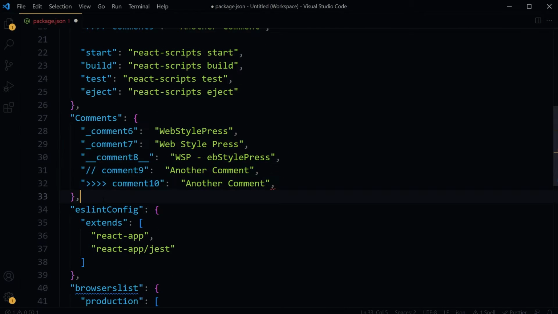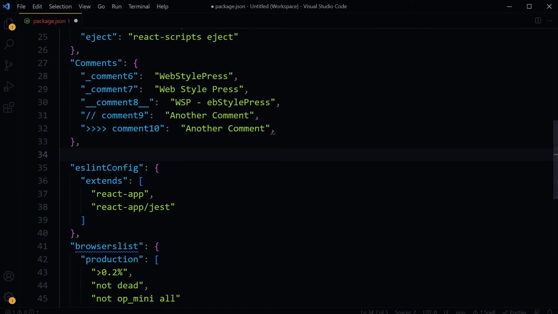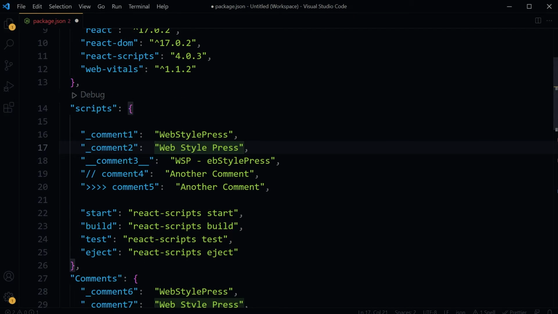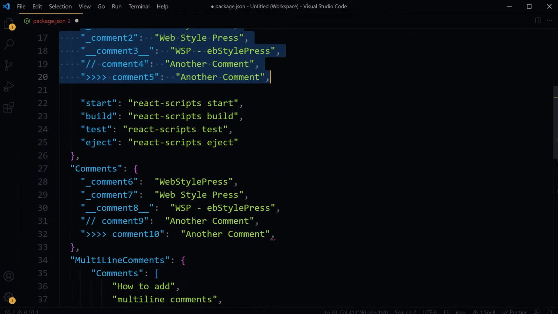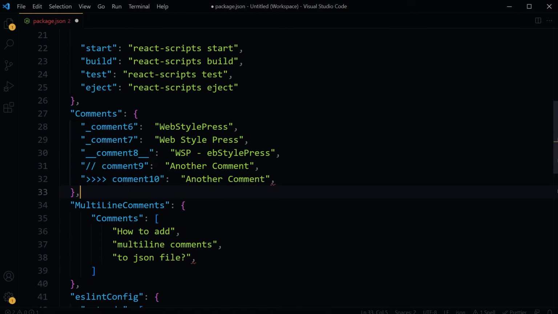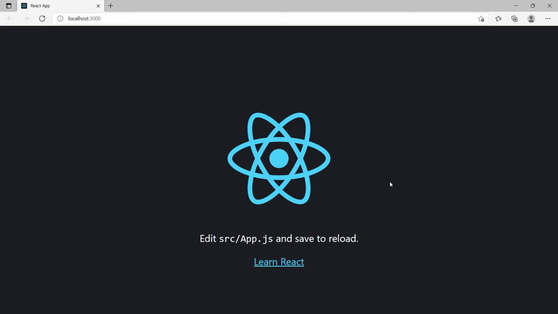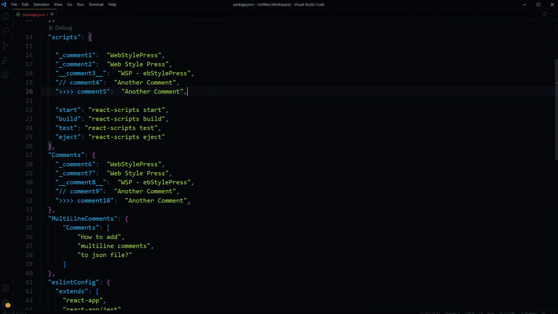Or for multiple line comments, we can adopt a pattern like this. So these are just key value pairs. And this is also just like key value pair. Save. And our project is still running. So these are working. This is how we can add comments in JSON file.